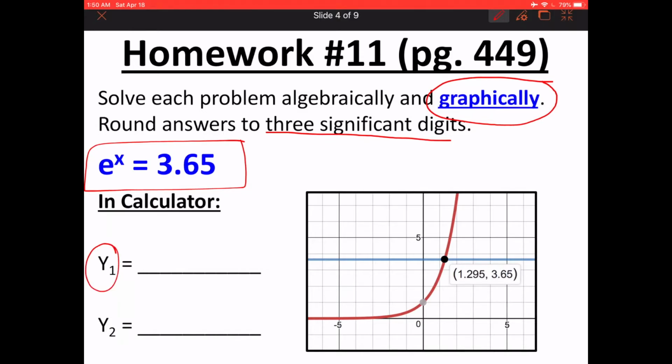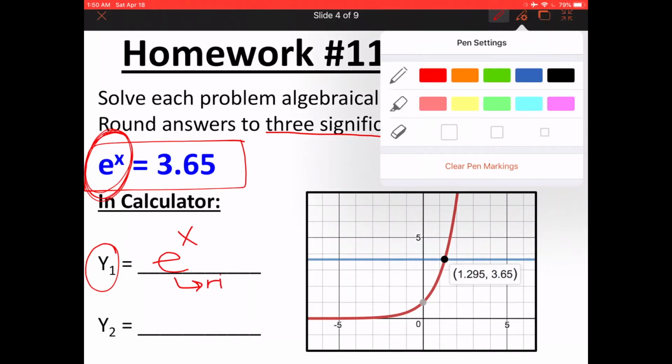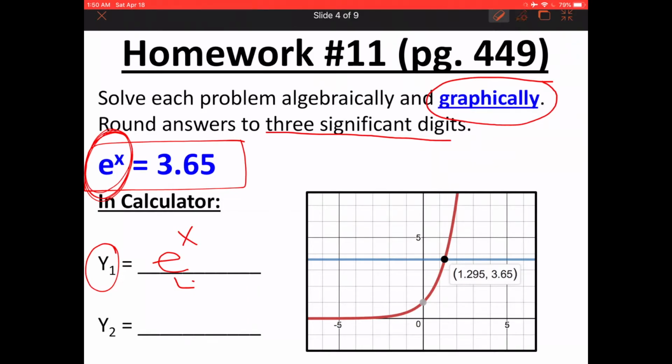if I were to graph it, in y1, I'm going to put the left side of the equation. So I would put e to the power of x. To get that letter e, we just do second and then the division symbol. So that's how we get the letter e, and that's what I would graph in y1. In y2, I would just graph the straight line, 3.65.